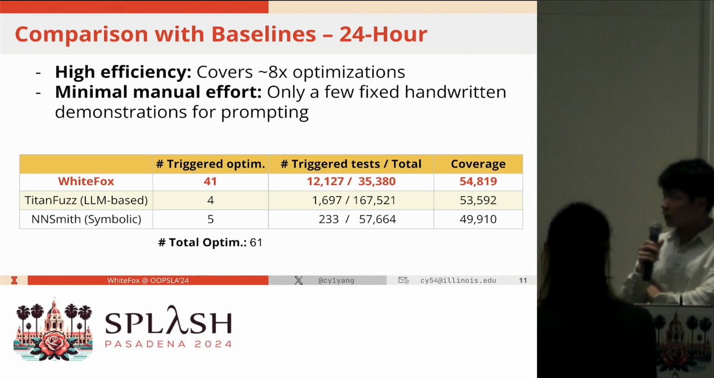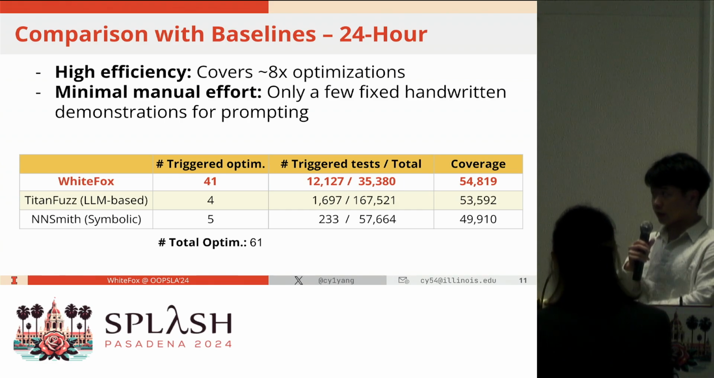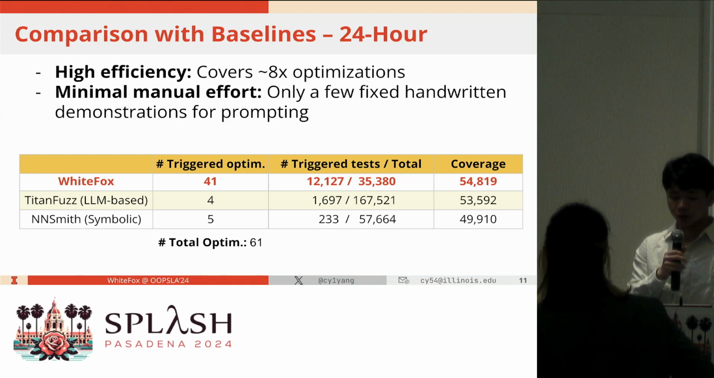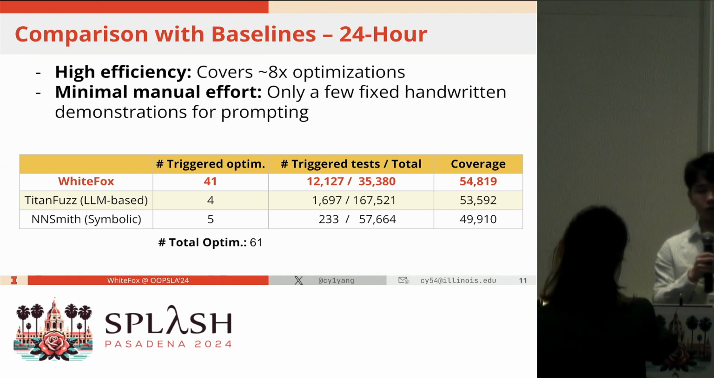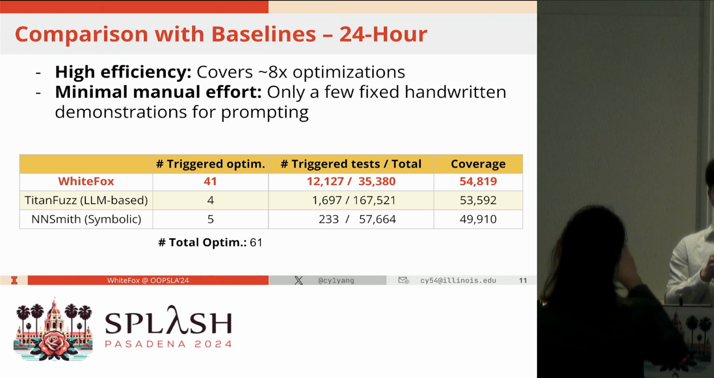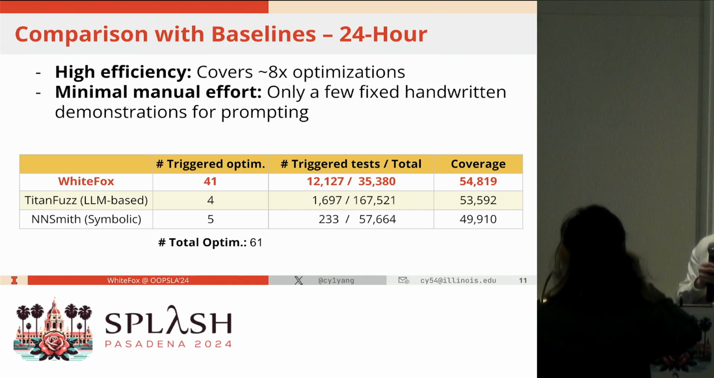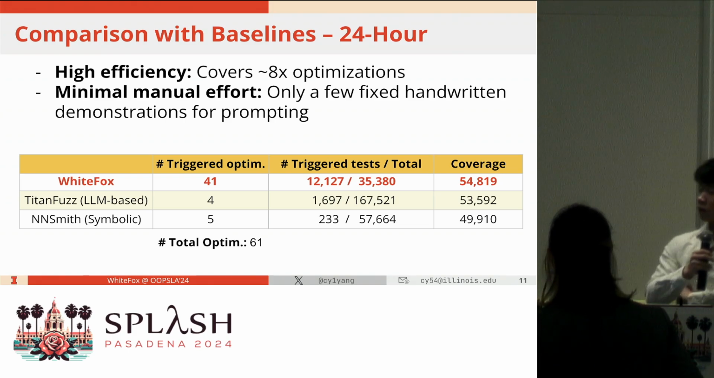For TitanFuzz, yes, they are not specifically targeting optimizations, but they generate random models that could be used for optimization testing. Did the baselines cover other behaviors that WhiteFox doesn't? In terms of optimizations, clearly WhiteFox does better, but I'm just curious whether the other tools were complementary in testing on some other dimensions.